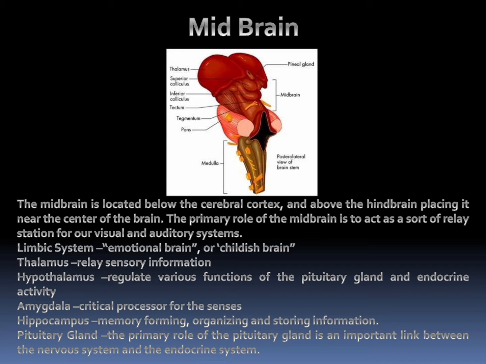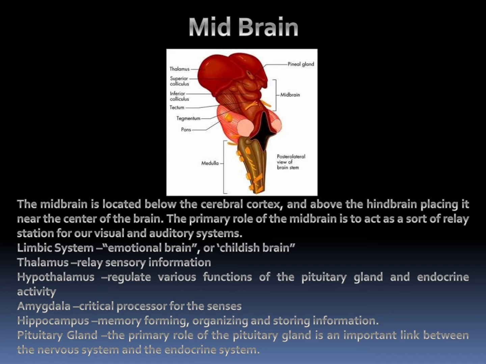The thalamus is mainly for relaying sensory information. The hypothalamus is mainly for regulating various functions of the pituitary gland and endocrine activity. The amygdala is mainly used for critical processing of the senses. The hippocampus is mainly for memory forming, organization, and storing information. The pituitary gland is mainly used to link the nervous system and the endocrine system.